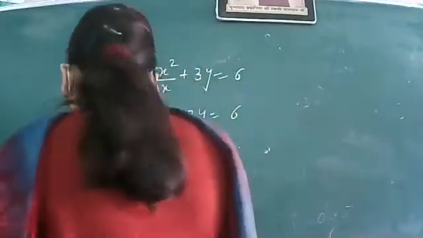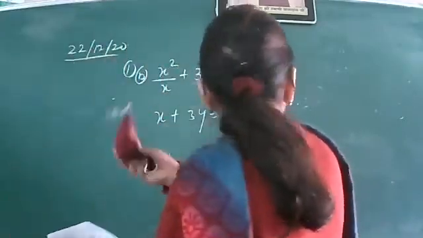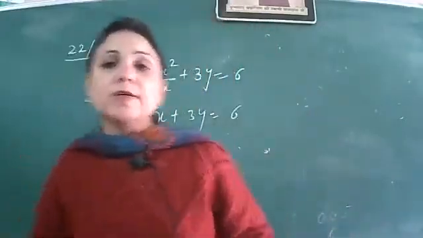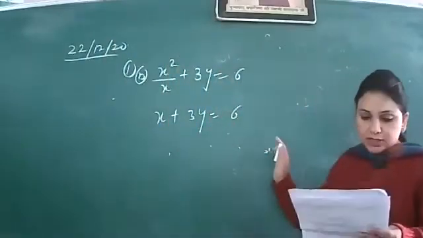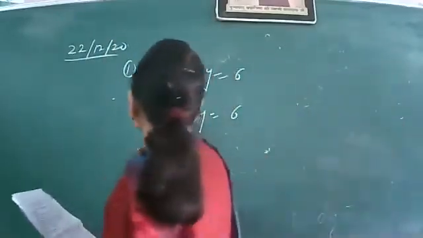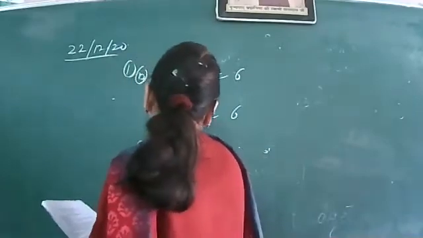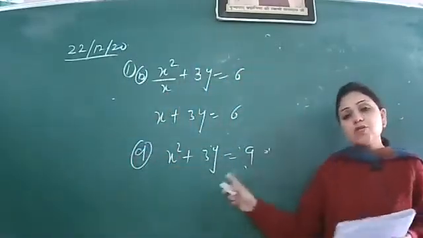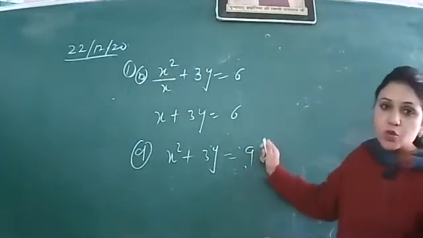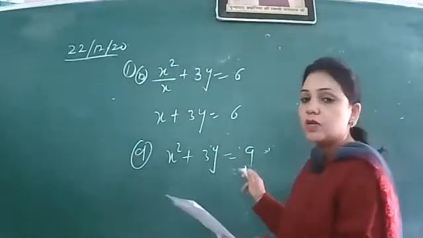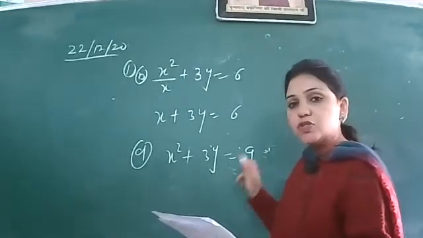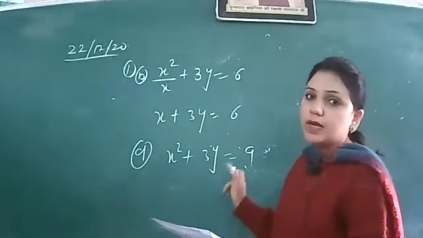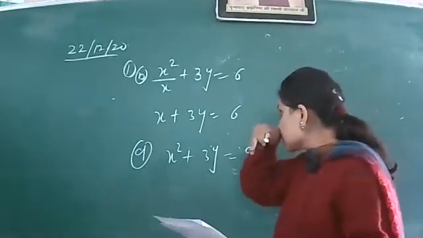So as far as the correct option is concerned, there was option D, where the square is directly given. D option is x square plus 3y equal to 9. So here it is a quadratic equation. So this is not a linear equation. So this was the right answer for the first question.